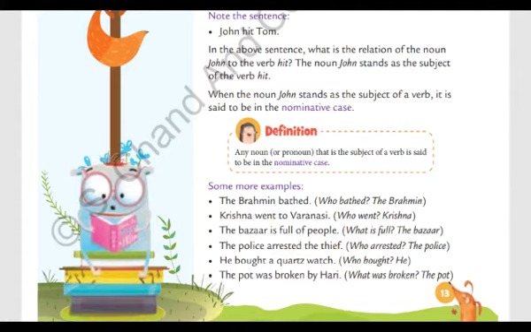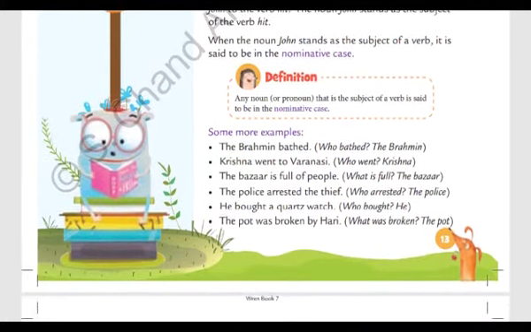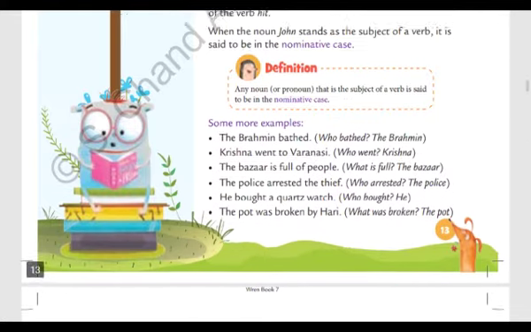He bought a quartz watch. In this sentence, the word he is in nominative case because he is the subject of this sentence. The pot was broken by Hari. In this sentence, the pot is in nominative case.